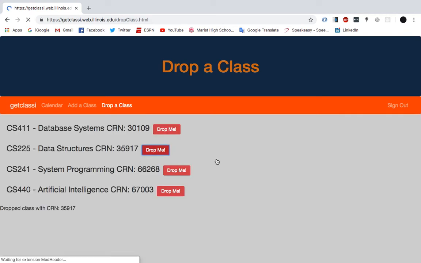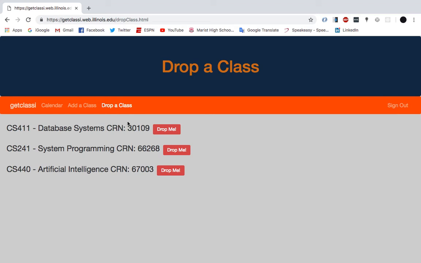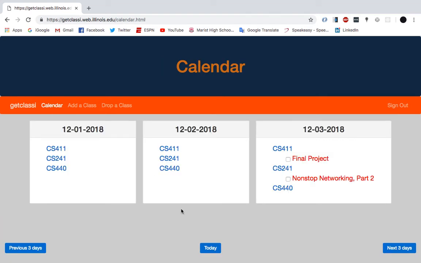So I'll go to drop me, and then the page reloads. It's no longer available here. Go back to calendar. And you can no longer see it on the calendar page. Perfect. Great. Out of sight, out of mind. Great. So maybe now I'm a little curious on what's going on with CS411.